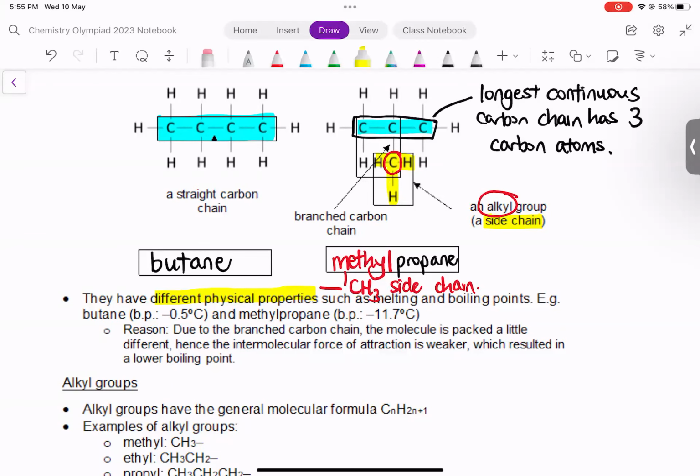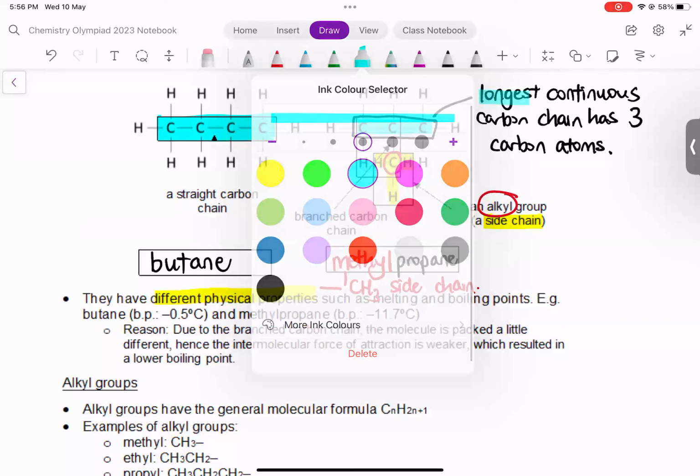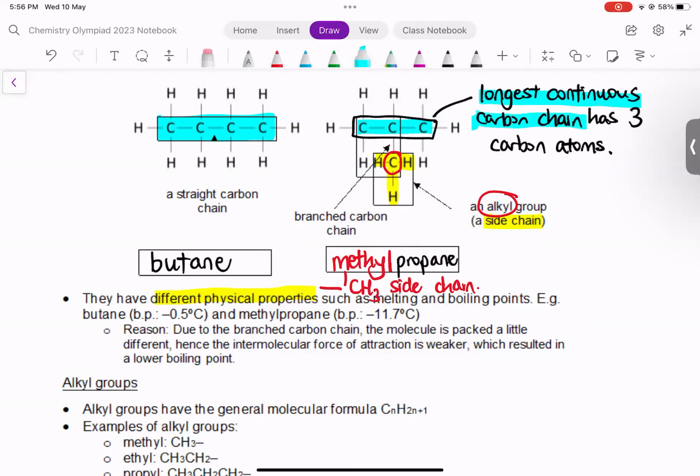Now you notice Mr. Soh has used the word longest continuous carbon chain. How do you know if something is the longest continuous carbon chain? It is the longest and continuous chain that you can highlight without lifting your highlighter from the paper. So I advise you to try highlighting the carbon chain without lifting up your highlighter. That is the longest continuous chain. So no matter how you try, for methyl propane, the longest continuous carbon chain is 3 carbon atoms.